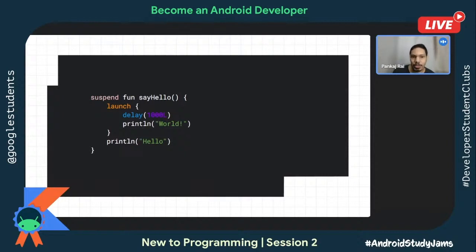But launch and async have one major difference. Launch doesn't return anything as a result with a particular value. It just returns a Job. When I say it doesn't return anything, I mean any valuable information. For example, I'm doing some operation within launch, say an addition, and then I want to return the result from the launch. That's not possible. Launch is like fire and forget. You just start it, let it do all its execution. Once that is done, it's up to you what action you want to take.